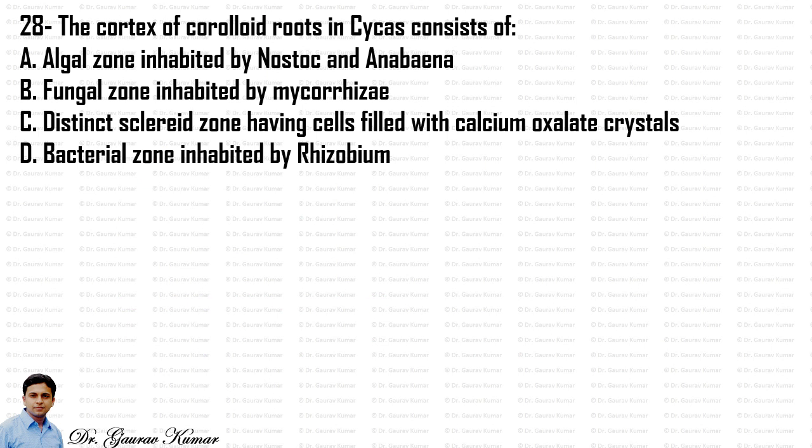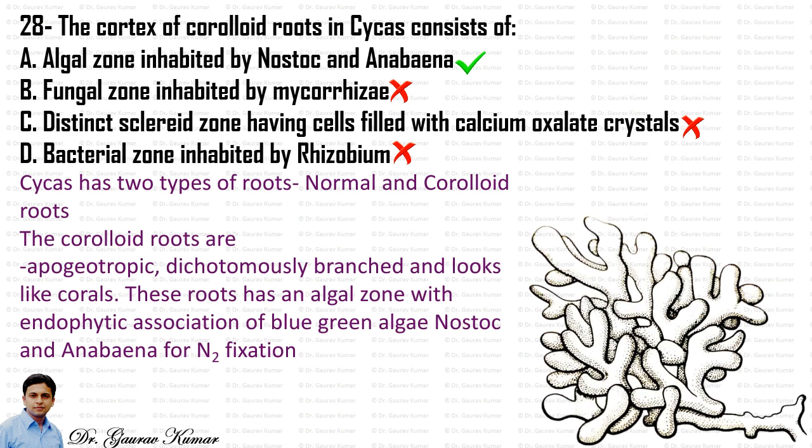Next question, the cortex of coralloid root in Cycas consists of. Cycas has two types of roots, called normal and coralloid roots. The coralloid roots are apogeotropic, that is, they grow towards the surface. They are dichotomously branched, as you can see in the figure, and look like corals. These roots have an algal zone with endophytic association of blue-green algae, Nostoc and Anabaena, for nitrogen fixation. So the first option, that the cortex of coralloid root in Cycas consists of an algal zone inhabited by Nostoc and Anabaena, is correct.